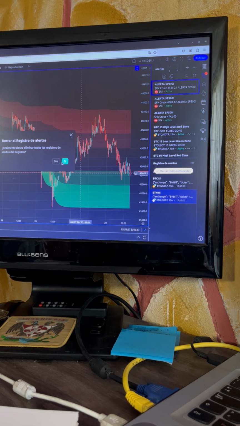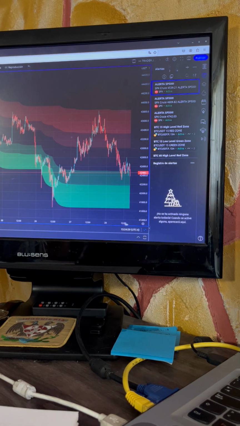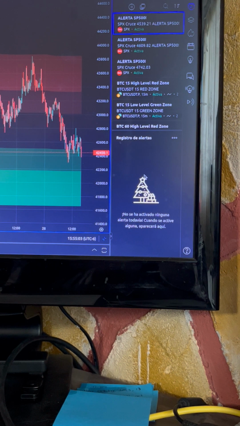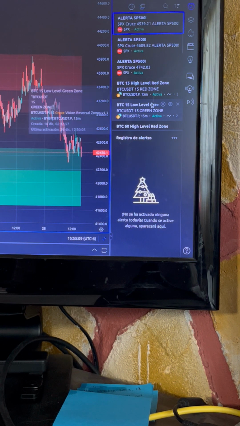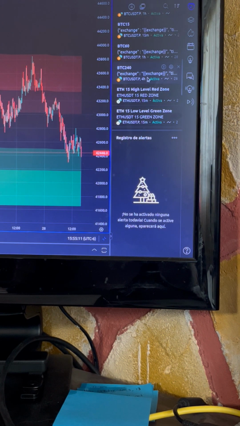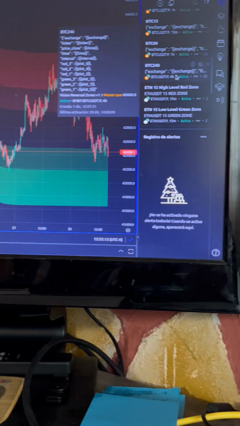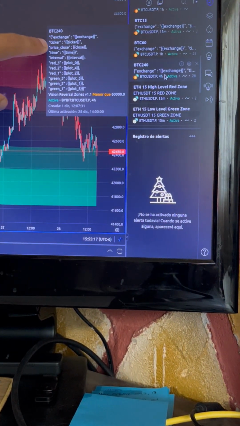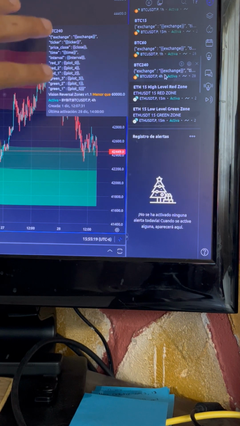In exactly 6 minutes, we are going to see 4 alerts here. Every 15 minutes and every hour also, I get data. This data contains the exchange, the ticker, the price, the time, the interval, and some other parameters.